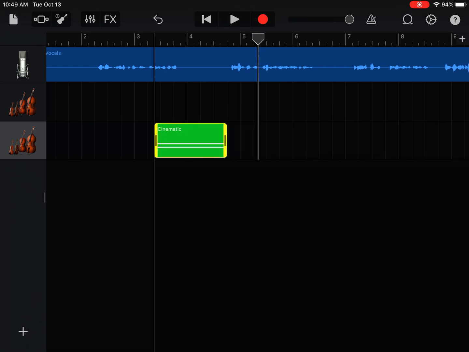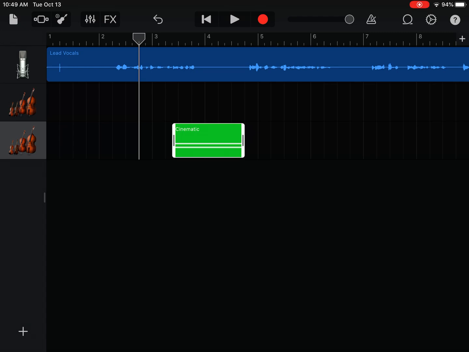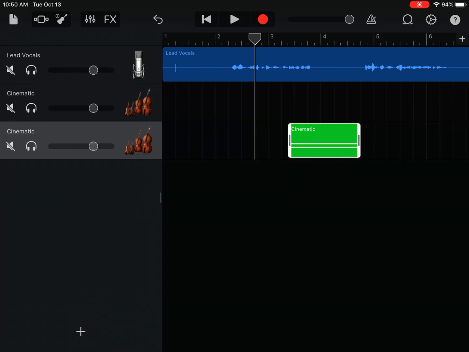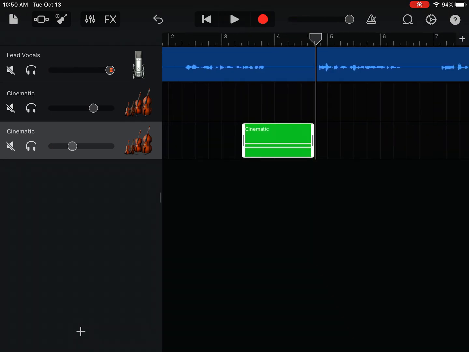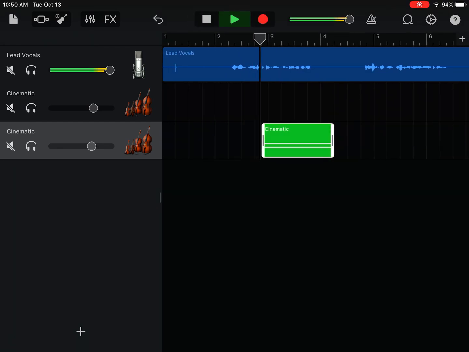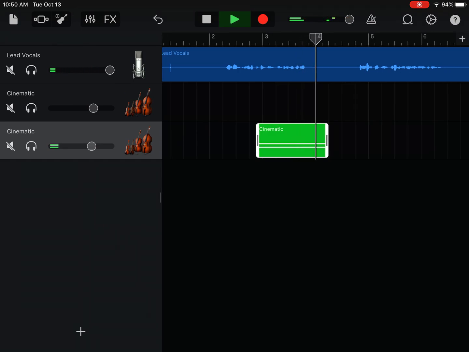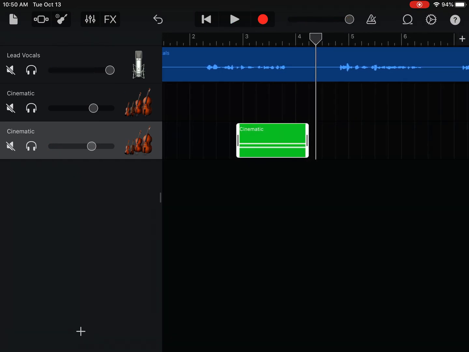Now, I think something else that we want to do is make sure that the volume isn't too loud. We want to make sure that we can hear the vocal part a lot. So you're going to slide out the gray bar. I would turn the volume all the way up on your vocals, and then I'm going to turn it down just a little bit and see if that makes it easier to hear. One day, Luna left her friend's house and started walking home. Okay, so that's too soft, so I'm going to bring it up. Luna left her friend's house and started walking home. Better. So you guys can play with that to see what you like.